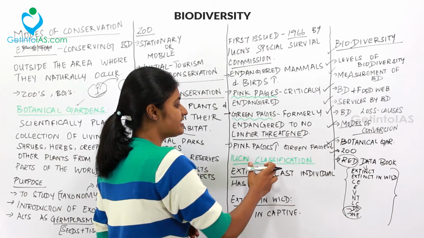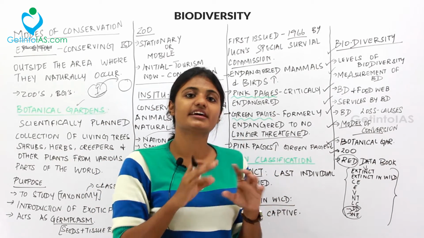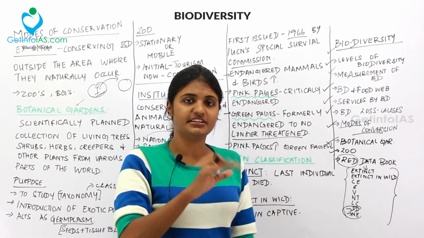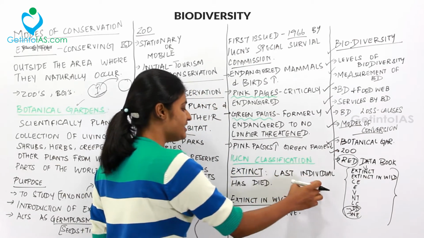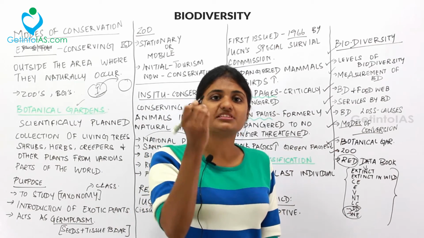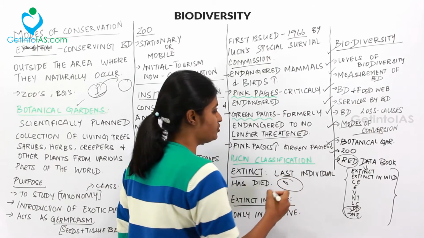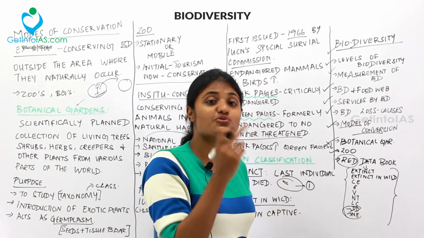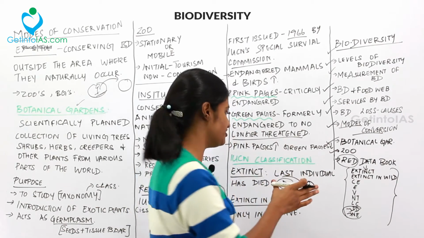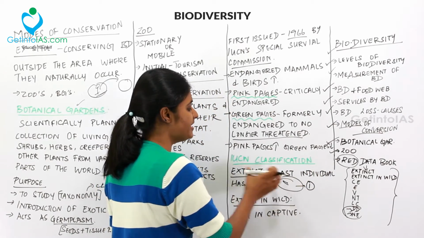And then IUCN classification. Under IUCN classification, the first thing is extinct. So what is extinct? Extinct is when the last individual has died. That is, you have only one organism left inside that species list. For example, the rhino was in the news, the African rhino. There was one organism in that species, so basically the last individual died. So it has become extinct.